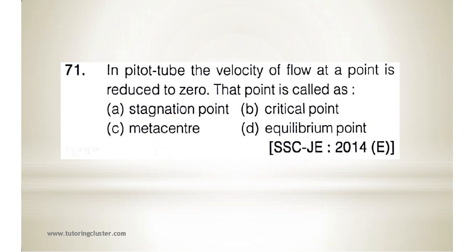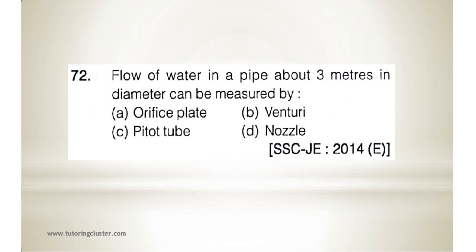Next, in a pitot tube, the velocity of flow at a point is reduced to 0. Just now we have discussed, the point is called as stagnation point. Next, 72, flow of water in a pipe about 3 meters in diameter can be measured by.